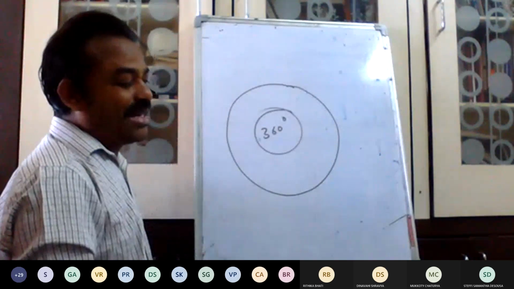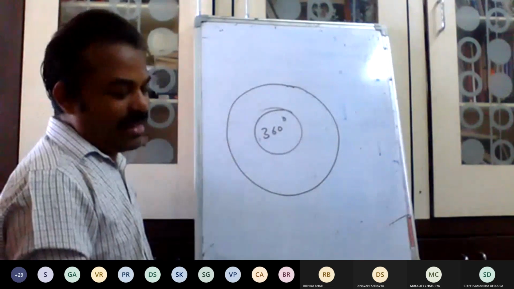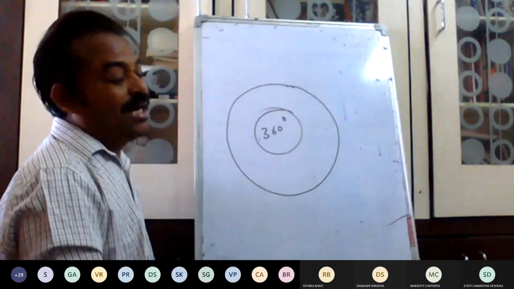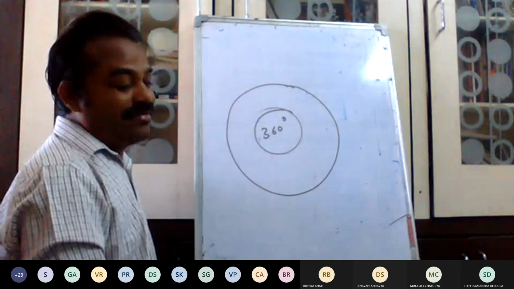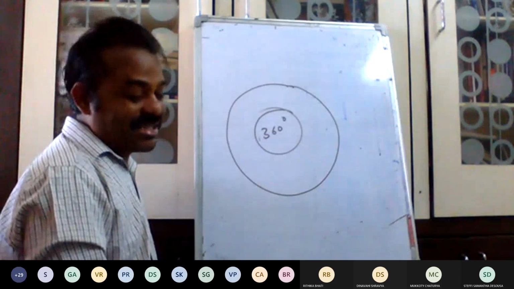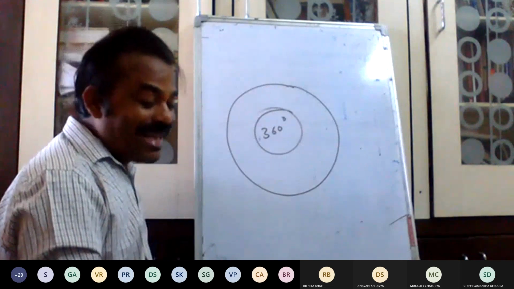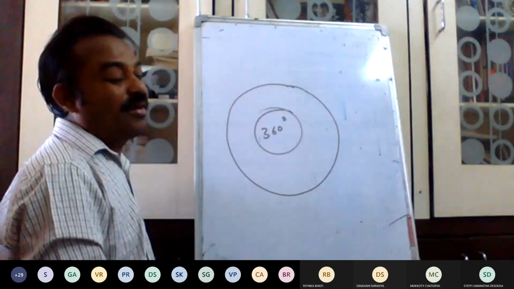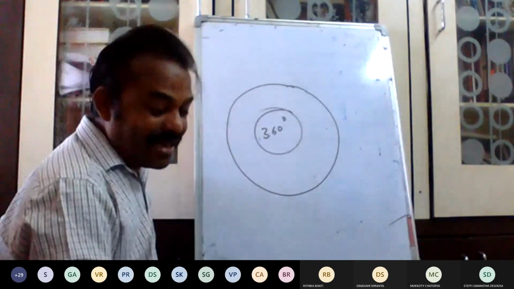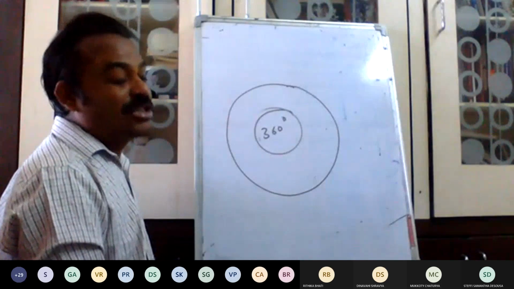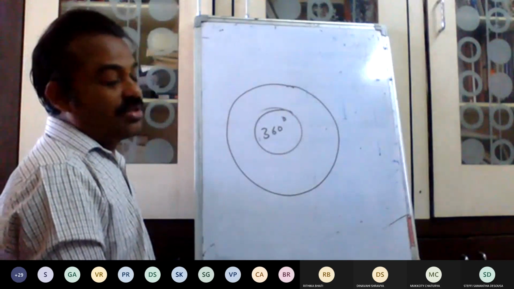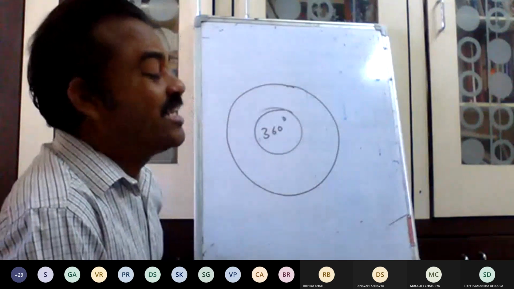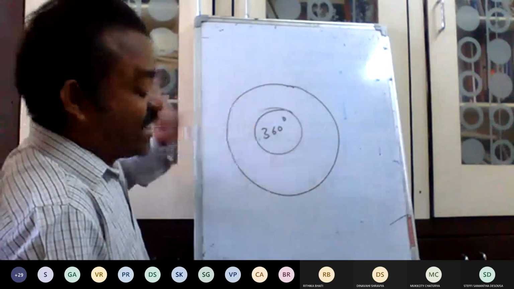It will be shown completely in pictorial format in the form of a circle. The main purpose of the pie chart is that anybody can understand, with no need of technical or statistical knowledge. They can easily grasp what information is incorporated in the picture, and it is also a most attractive presentation. So remember, pie chart is always how many degrees? It is 360 degrees. It will be in circle form.